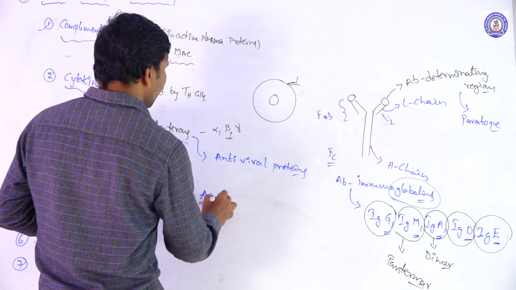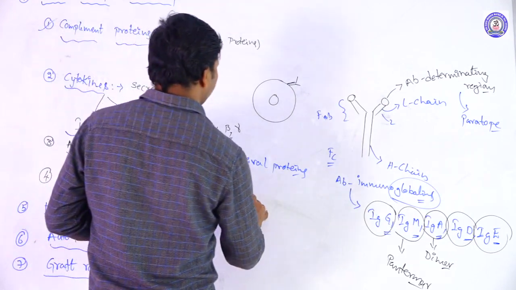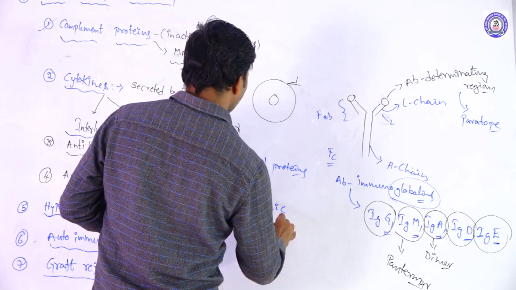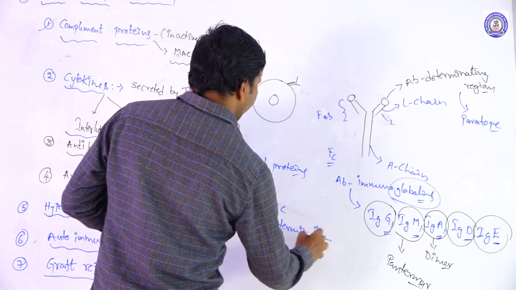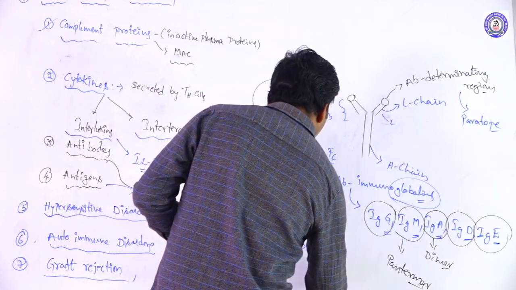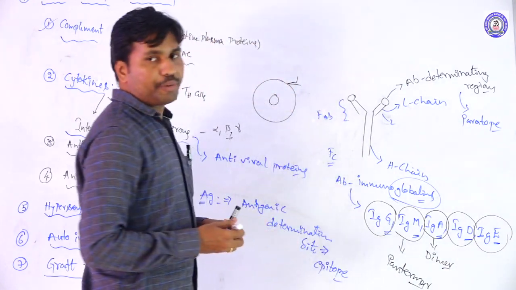The antigens have antigenic determination sites, and this antigenic determination site is called the epitope region.